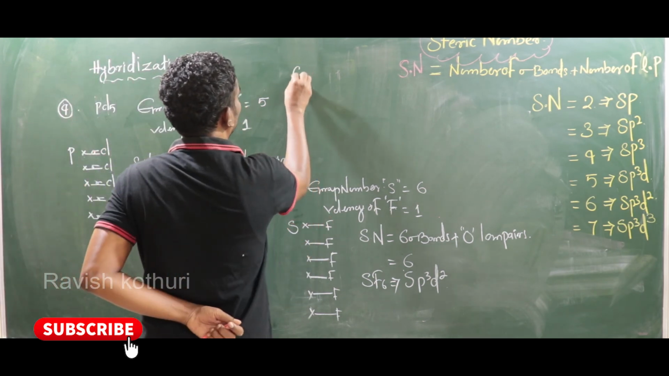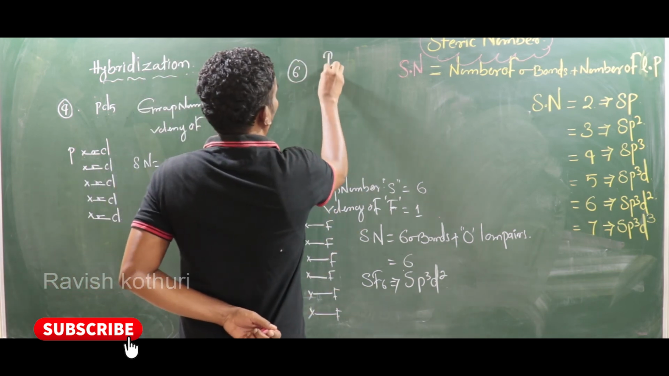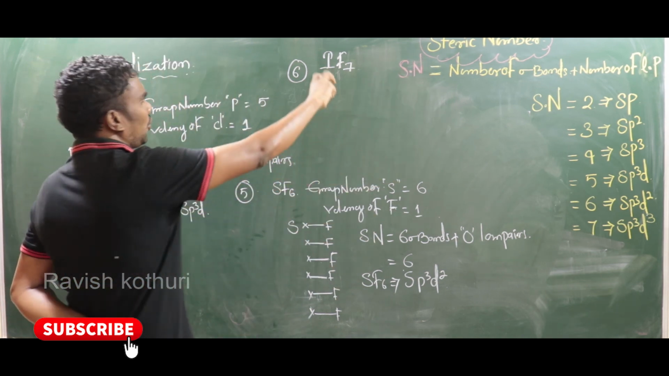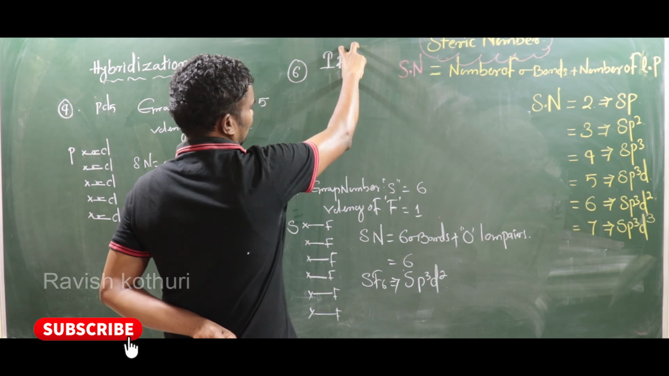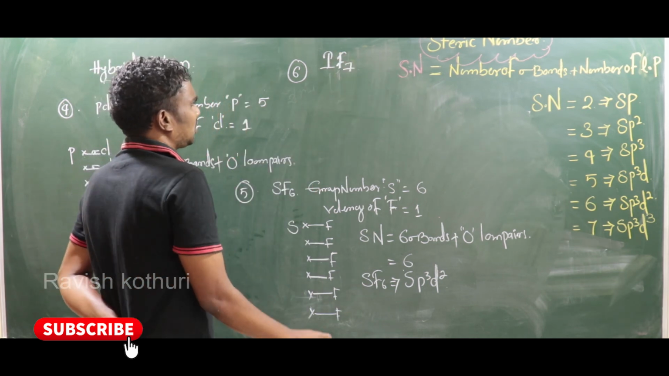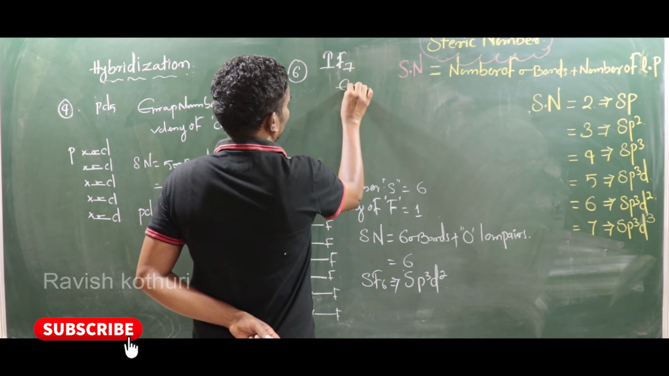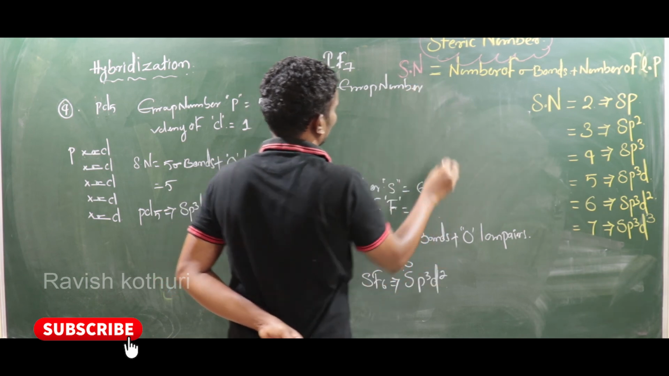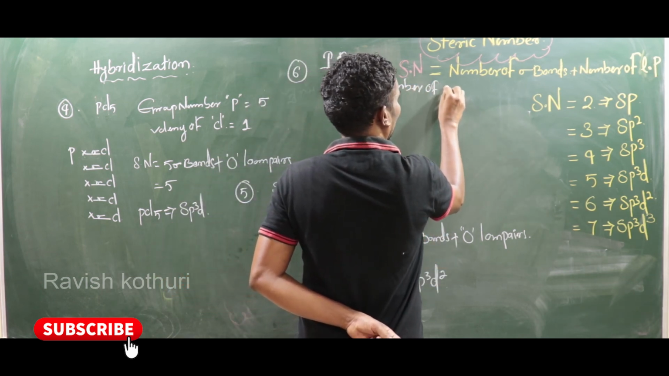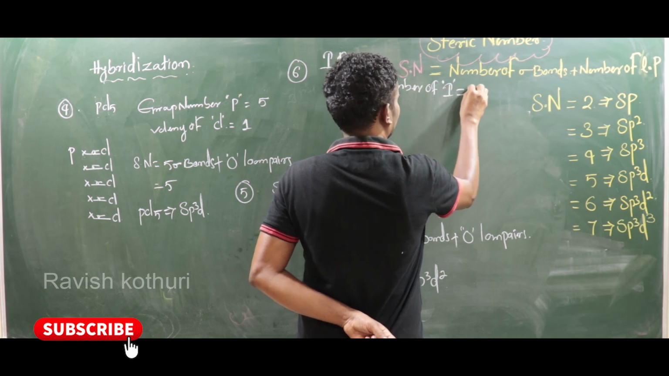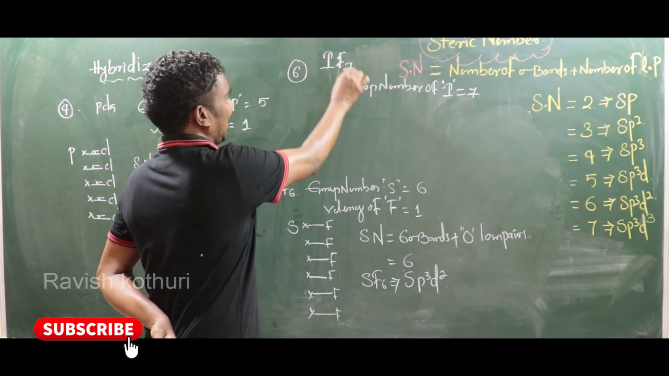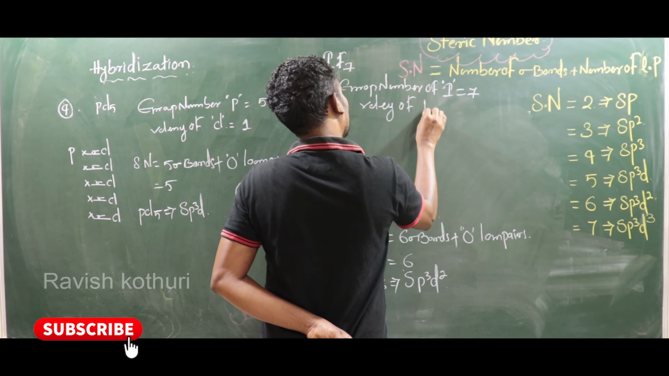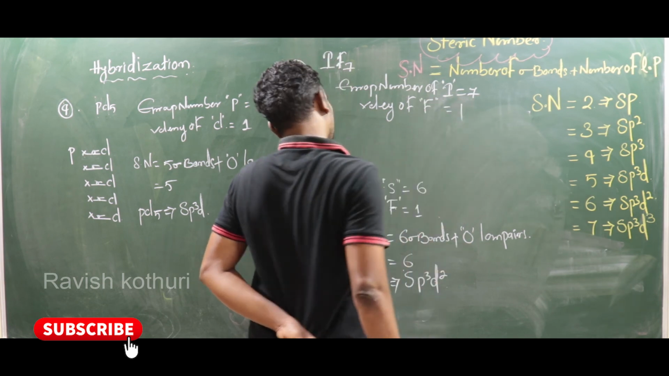Now here, 6 examples. See, IF7. Here the central atom is iodine. The surrounding atom is fluorine. So the group number of the central atom, the group number of iodine, that is the seventh group. So the valency of fluorine is 1.